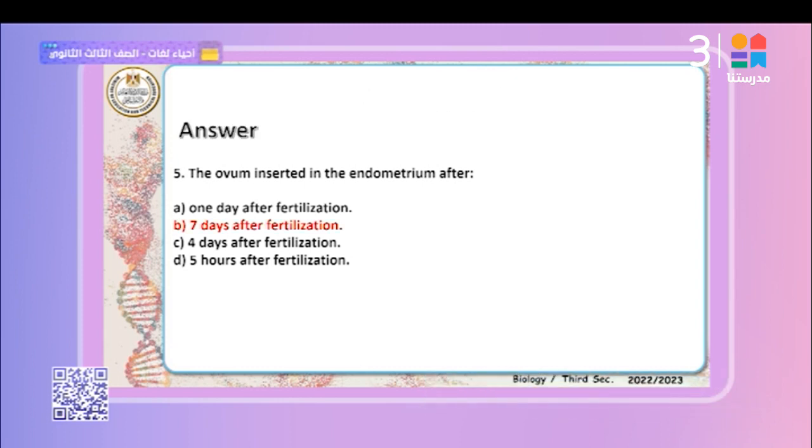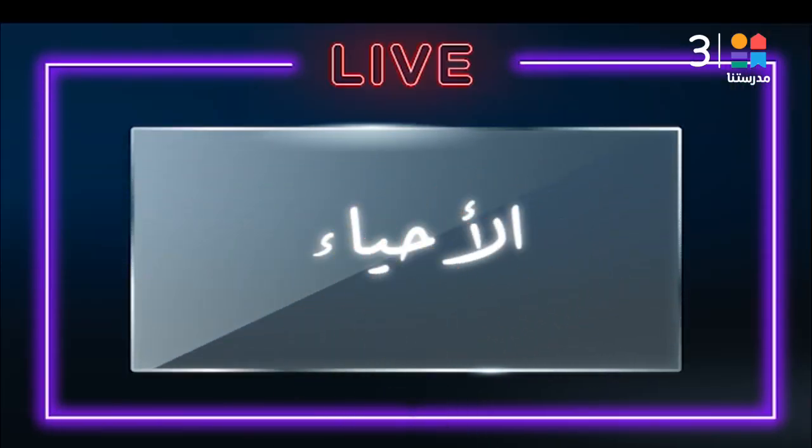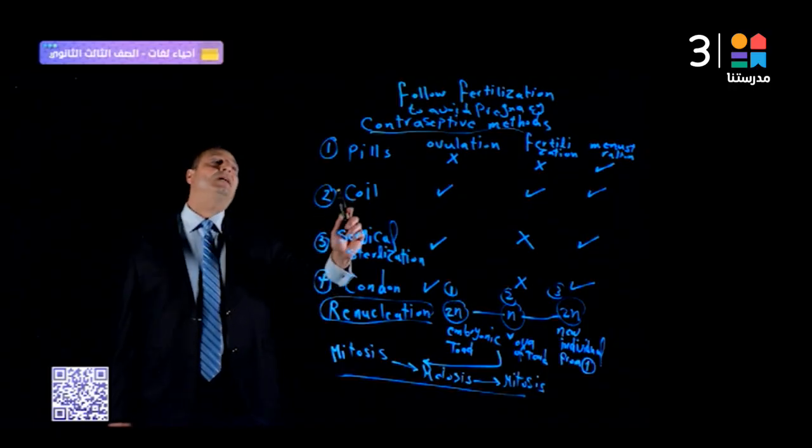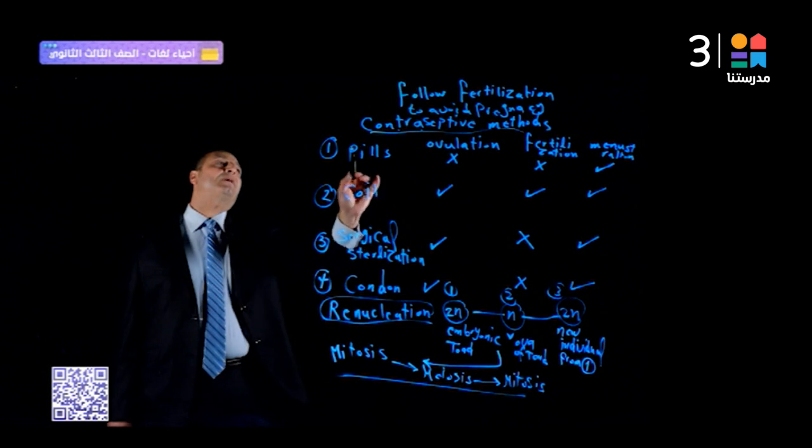That's right. Now we are going to focus on the main point, making a summary on the light board. Please pay attention and follow me, dear student. After fertilization, to avoid pregnancy, specific types of methods are used. They are called contraceptive methods. What are the types of contraceptive methods?